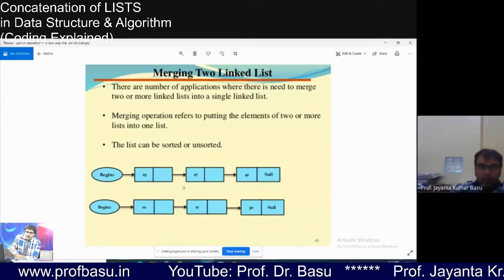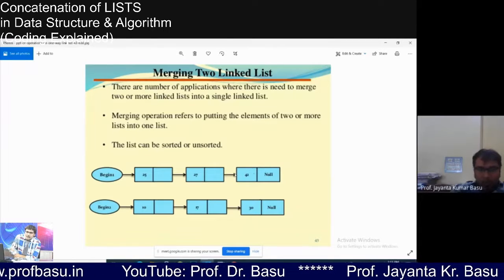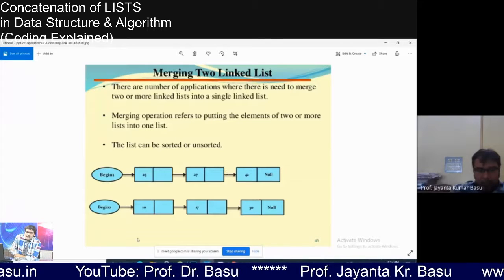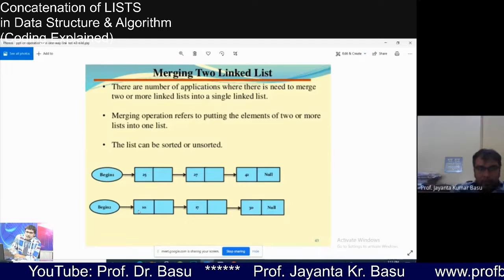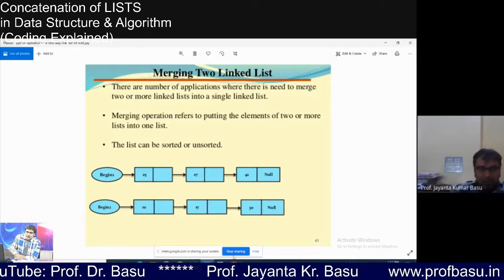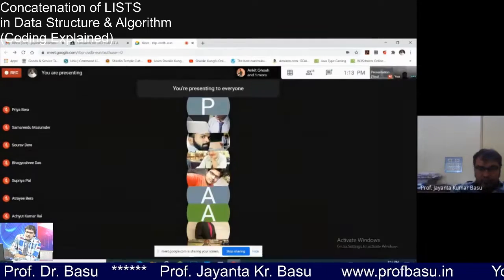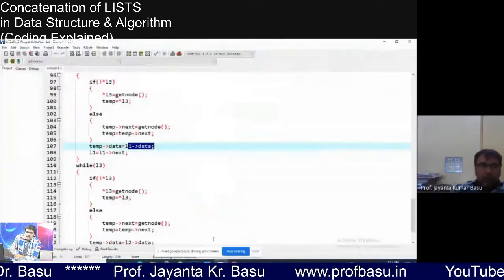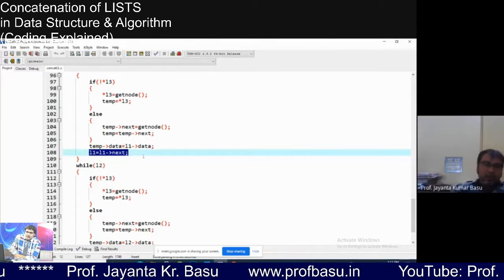Now we have to move to the second node. Our purpose is to copy all the nodes of list 1 first, from list 1 to list 3, and then copy the content of all the nodes from the second list to the third. One by one we will be copying.